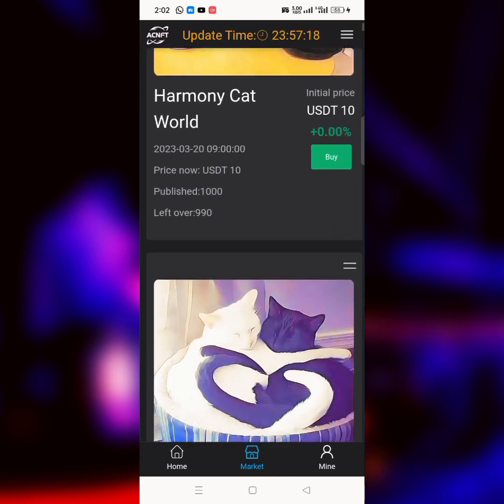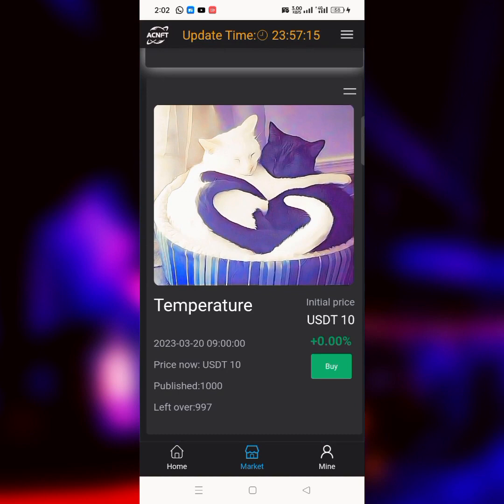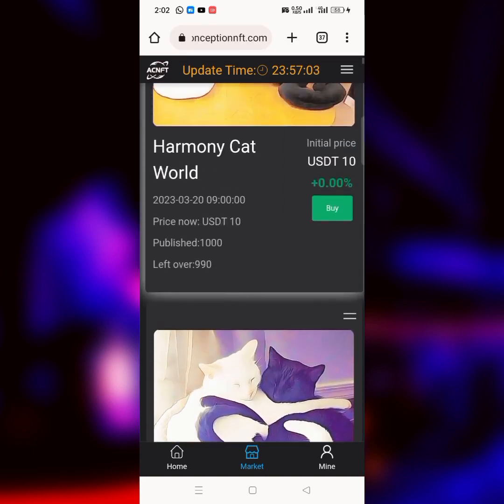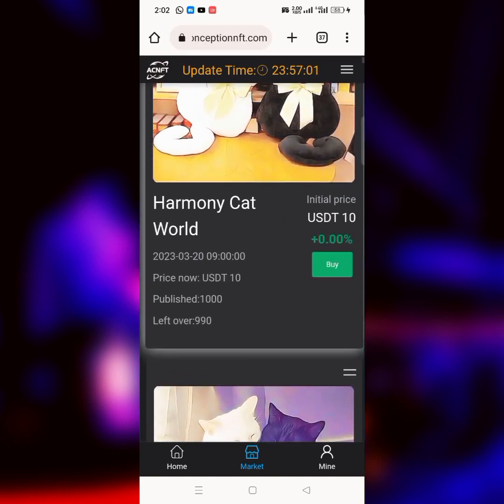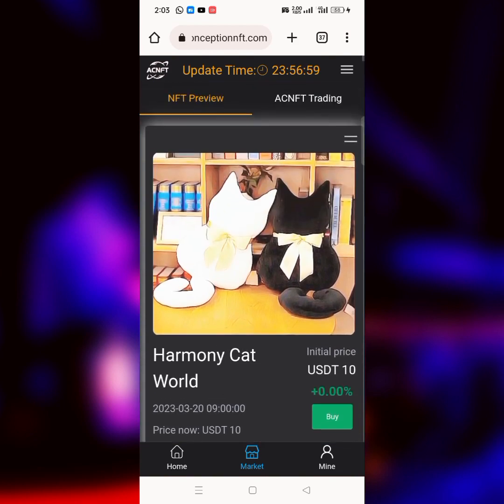So as you can see, these 2 NFTs now are ready to be bought from tomorrow. As you can see, a lot of people are already buying it. Someone just bought; people have already bought 3 out of the 1,000 pieces of this particular token, and already people have bought 10 pieces of this particular one. So this is how this particular NFT works.